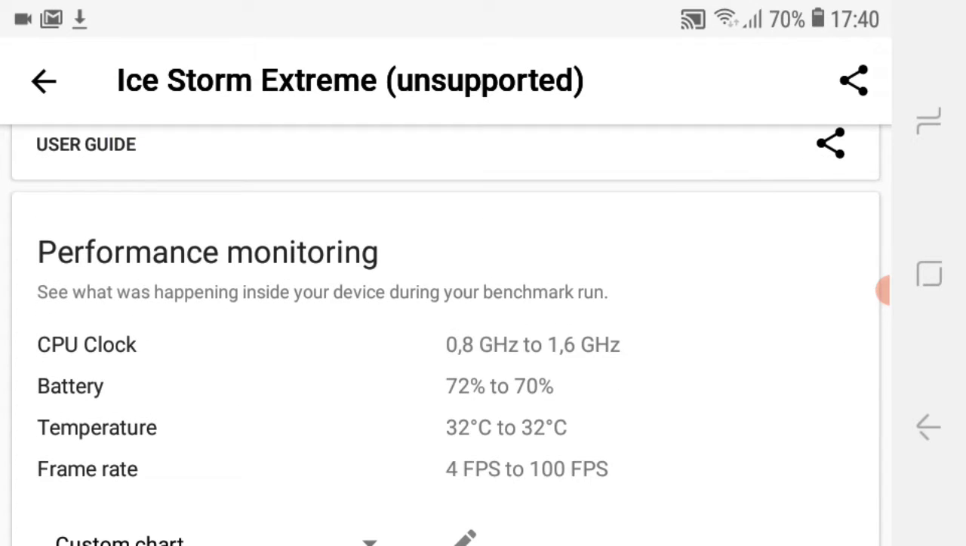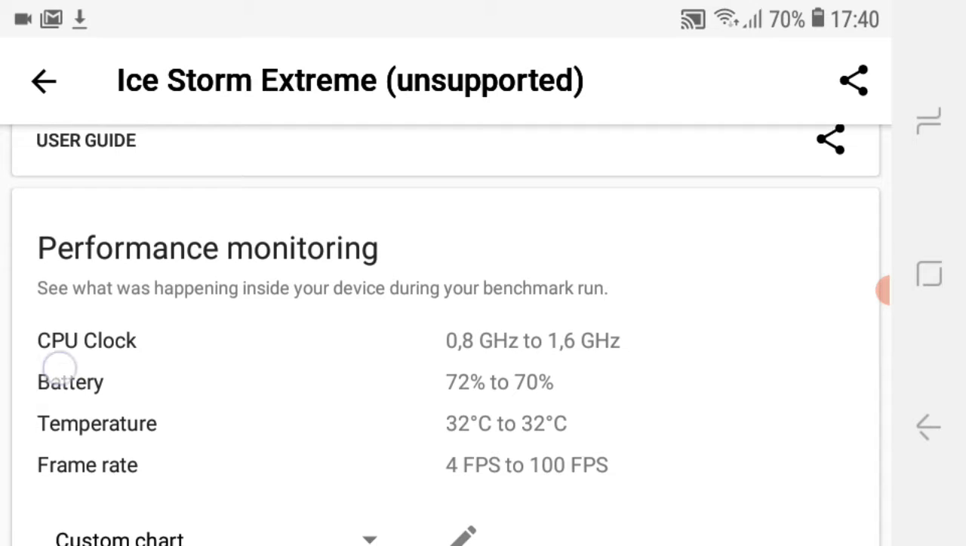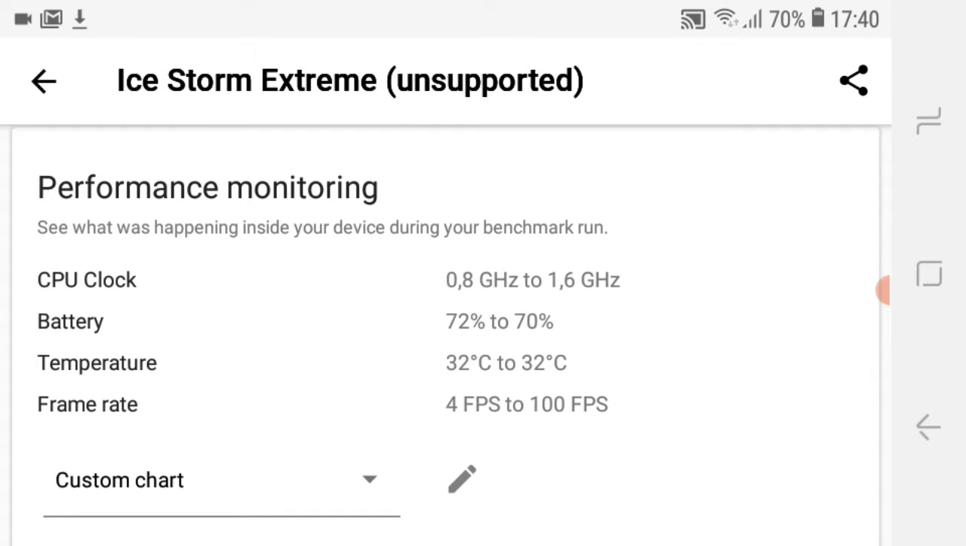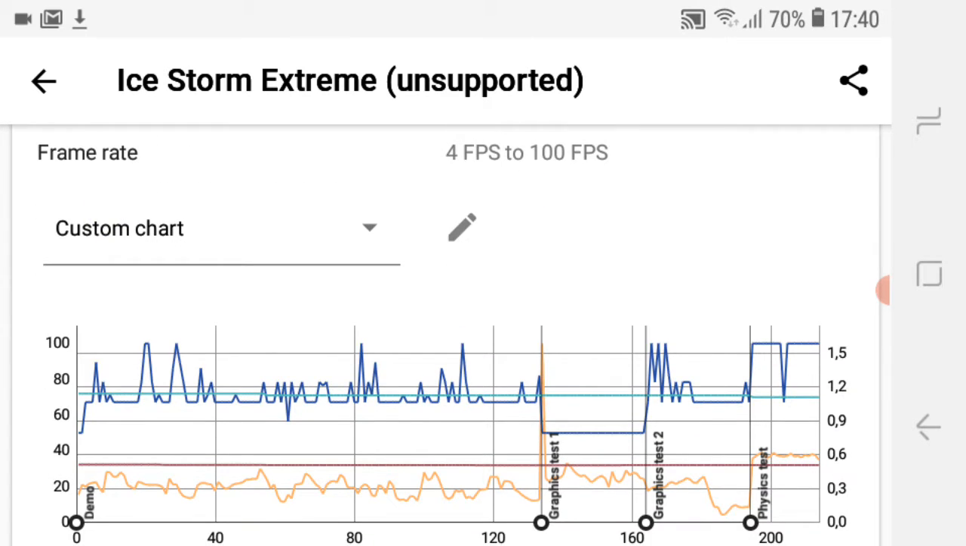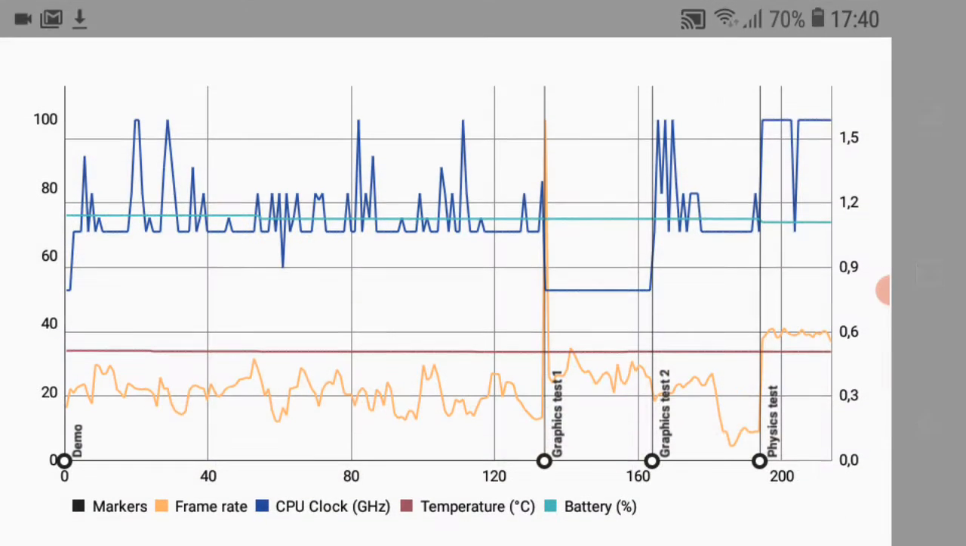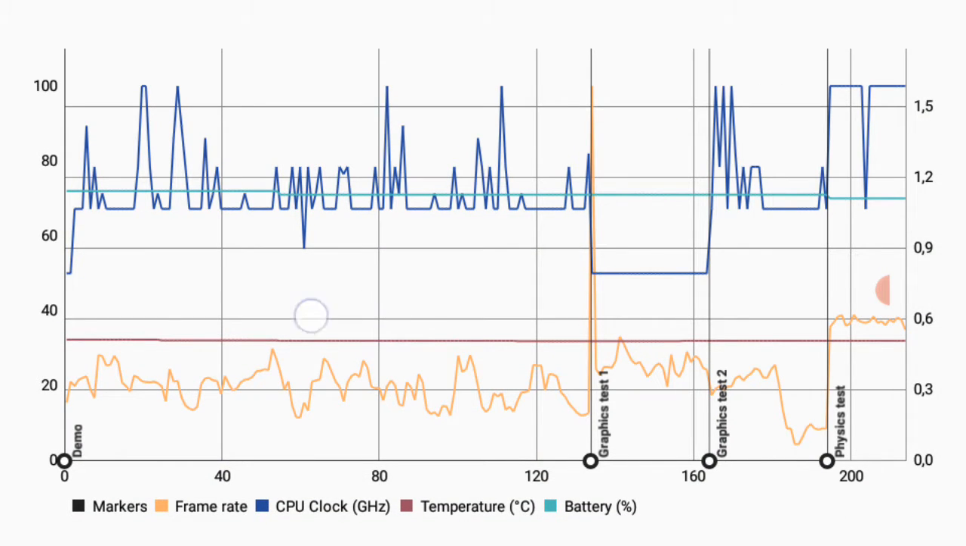So the performance monitor: CPU clock from 0.8 GHz to 1.6, battery from 72 to 70%, temperature the same, frame rate from 4 FPS, the lowest one, to 100 FPS. I did all that, and let's get into the graphics.